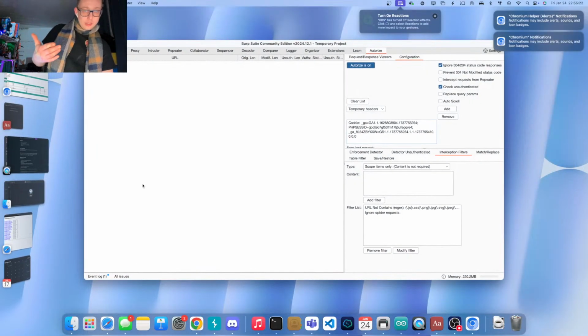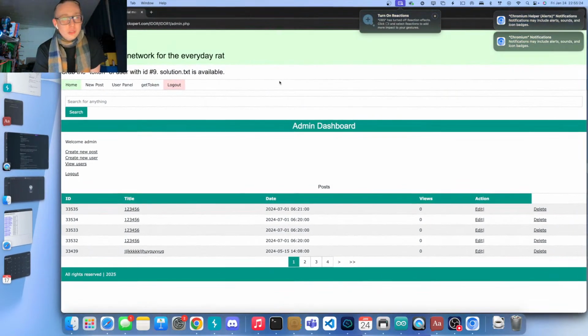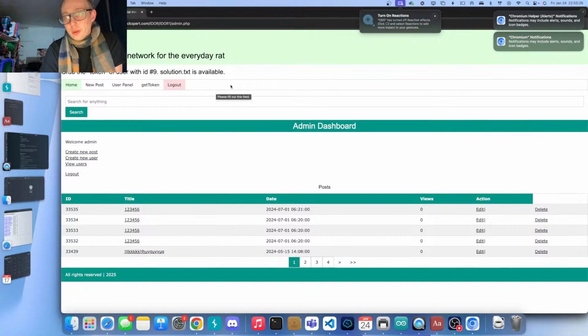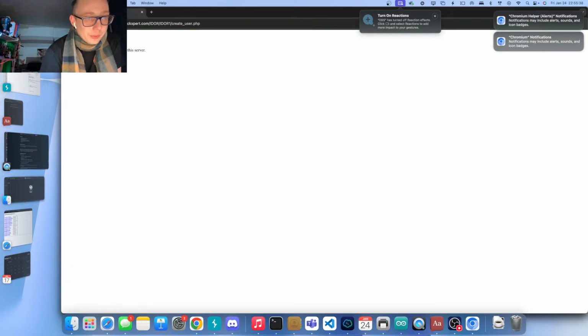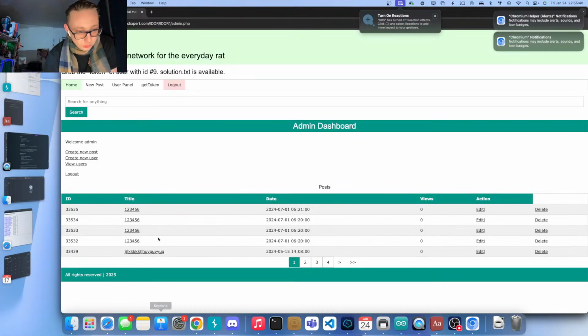And you might see already it's taking a little bit longer to actually load. I have Authorize on at this point, which means that it's actually going to repeat the request that I am going to do. So view users right here, maybe it doesn't exist, create new user, whatever. Yeah, I thought so. These are older posts, or older pages, I should say. But this edit button, it should exist.